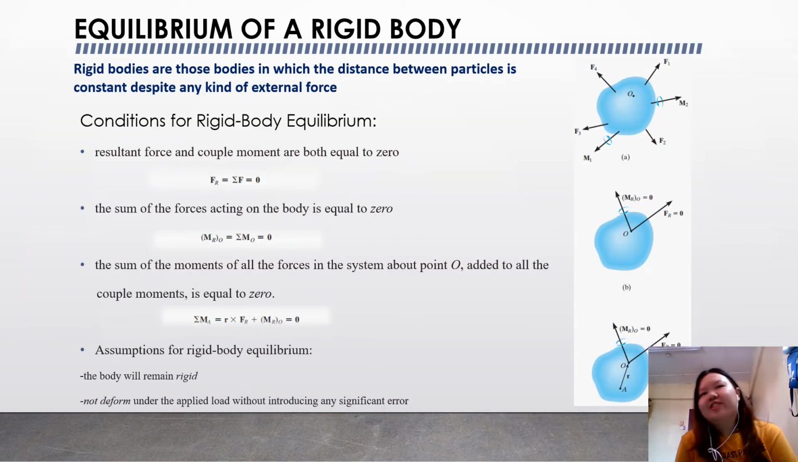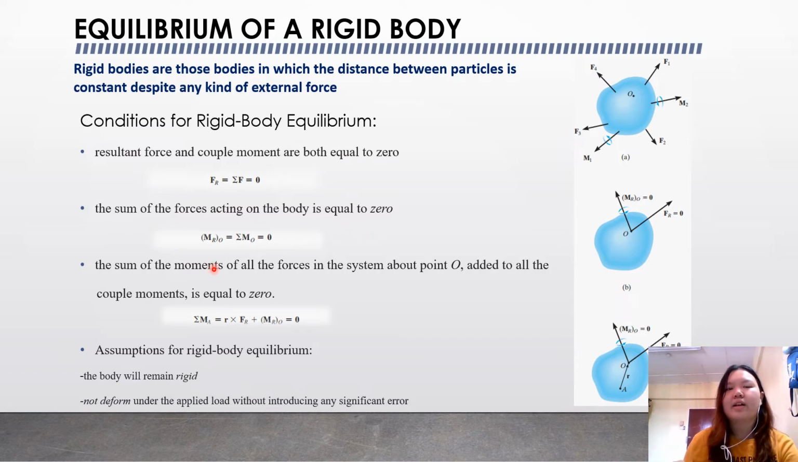Okay, now we have reached the second part of equilibrium, which is equilibrium of a rigid body. Rigid bodies are those bodies in which the distance between particles is constant despite any kind of external force. Okay, the conditions for rigid body equilibrium: the first is that the resultant force and couple moment are both equal to 0. Resultant force equals total force equals 0. The sum of the forces acting on the body is equal to 0.